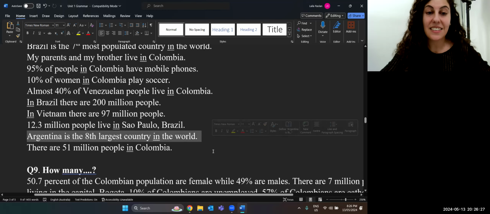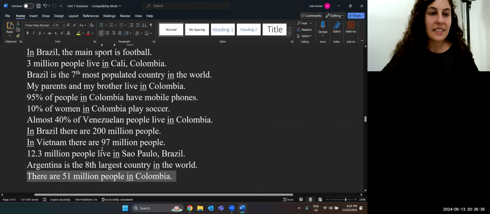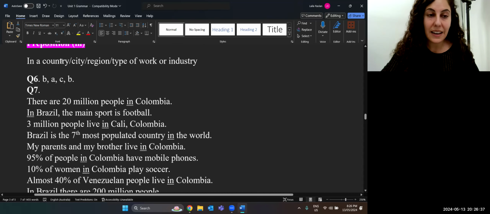Argentina is the 8th largest country in the world. There are 51 million people in Colombia. So you could see that when we talk about a country, a city, a place of work, we say "in" before those words. So you could see in Colombia, in Cali, in the world.